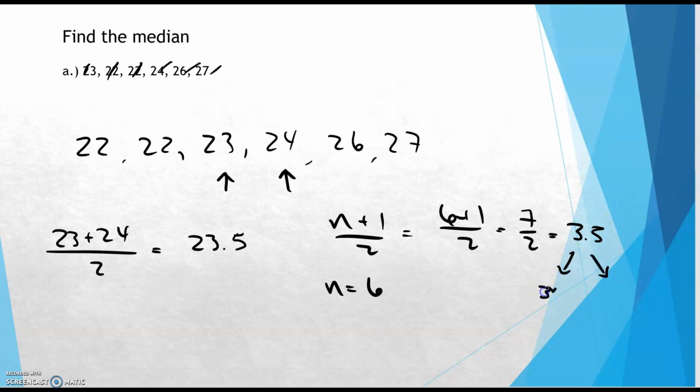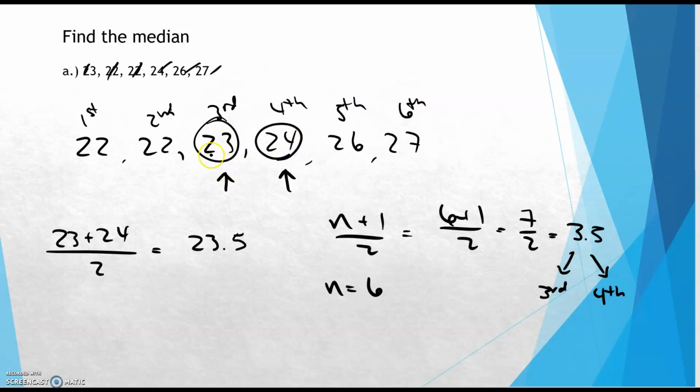So the third and the fourth number, this is the first, second, third, fourth, fifth, and sixth. So I need this number here and this number here. We'll find the average of them, like we did here, to again get 23.5.